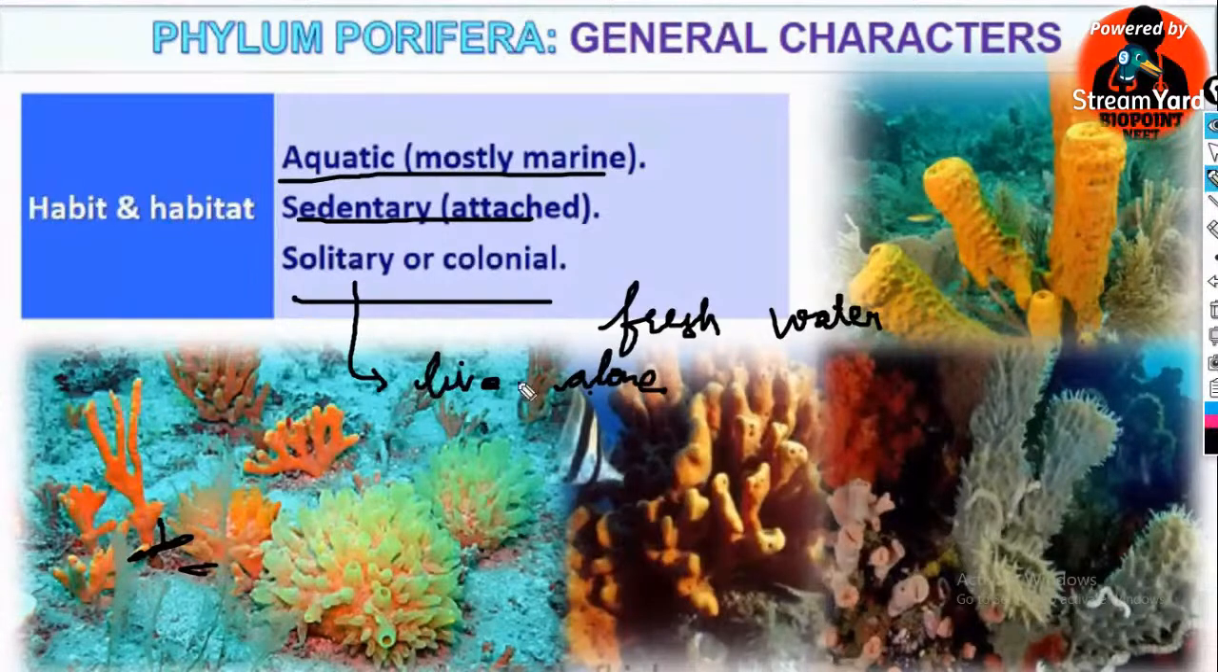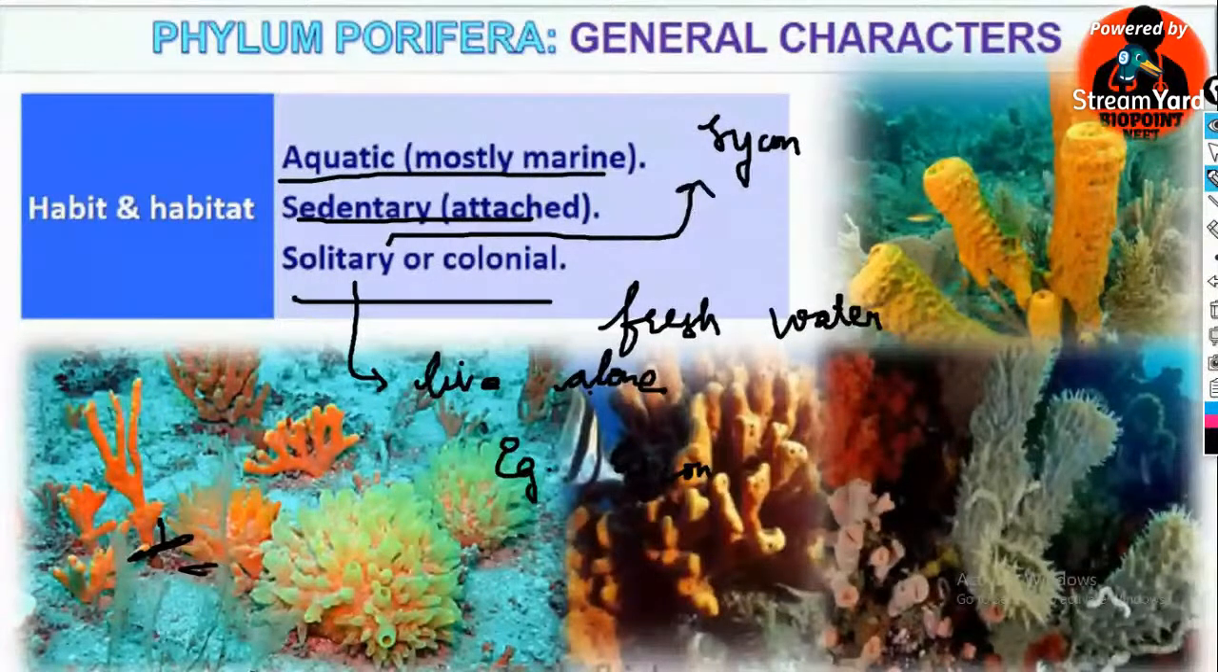In the case of solitary sponges, the main example is Cycon. Cycon is a sponge. I think you can't see that; look here, I wrote the example. Cycon is one of the solitary sponges. Solitary refers to what? They can live alone.